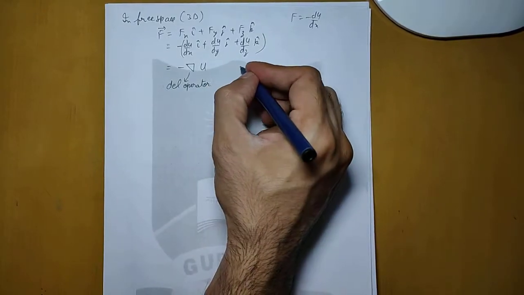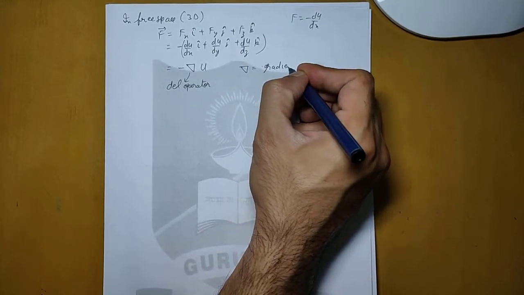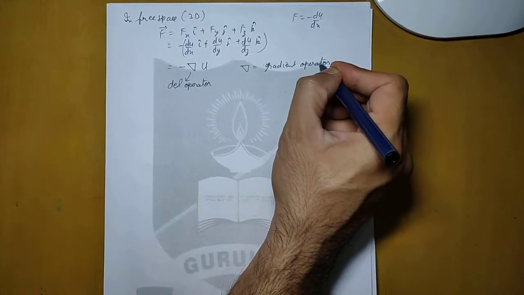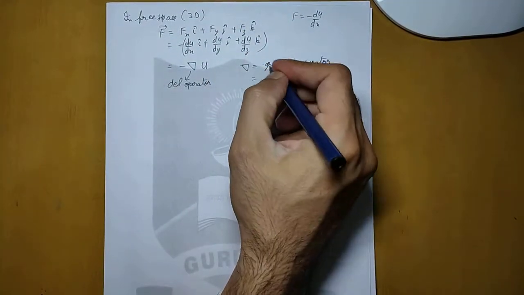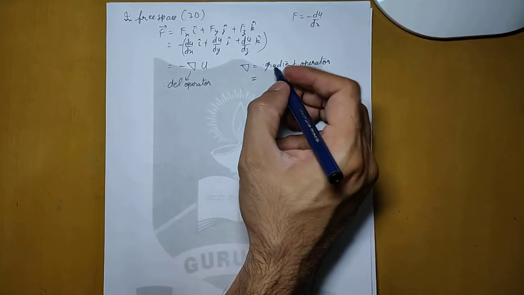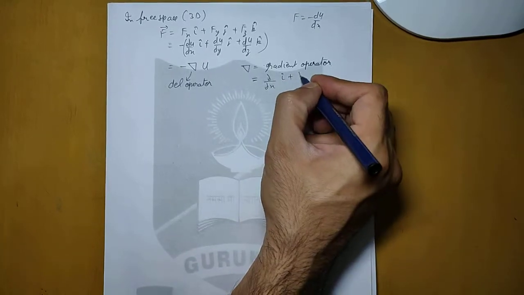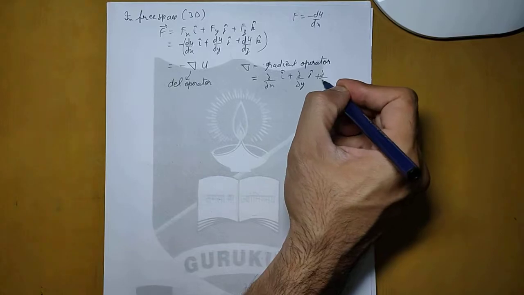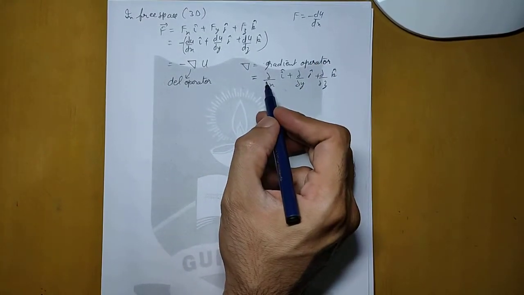What it means is the del operator, it is a gradient operator. You will study this in detail when you do it in maths. Right now I'll just give a short description of this gradient operator. Del can be written as, so this is the value of the del operator.